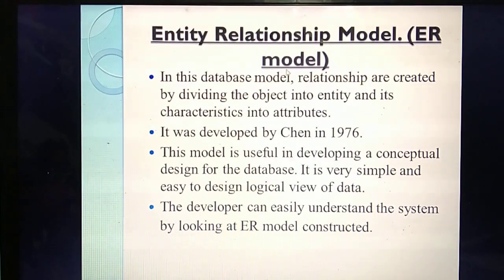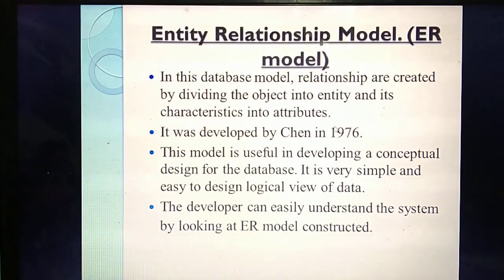Okay. So in this point you are going to divide object into entity, and the characteristics of object into attributes. What's the important thing here? In the ER model, you are going to divide the object into entity as well as the characteristics of the object into attributes.